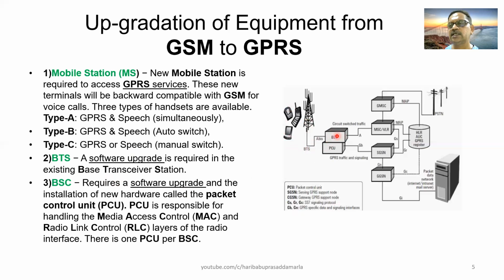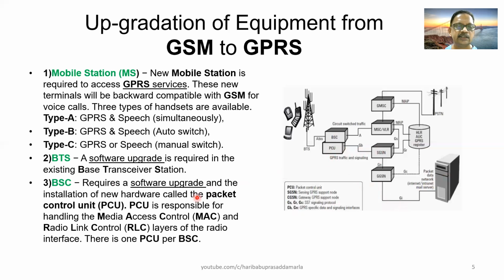The same BSC can be used, but you have to supplement this BSC with a PCU, packet control unit, which in turn is connected to the SGSN and GGSN and external data networks for data communication or for internet working.